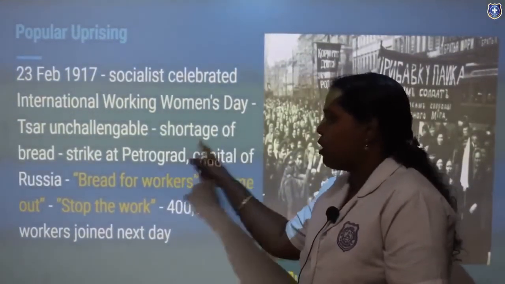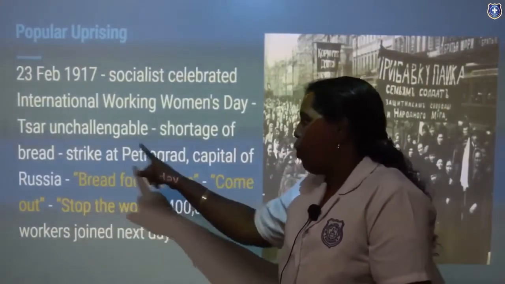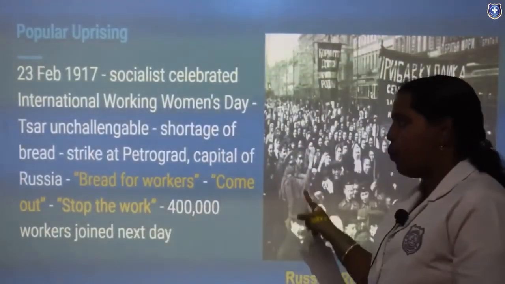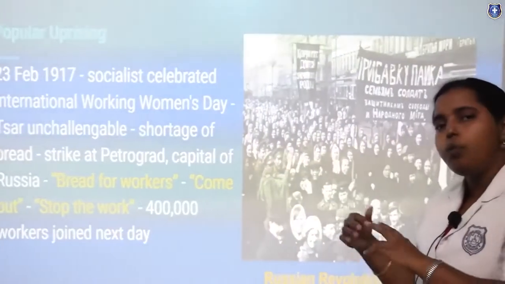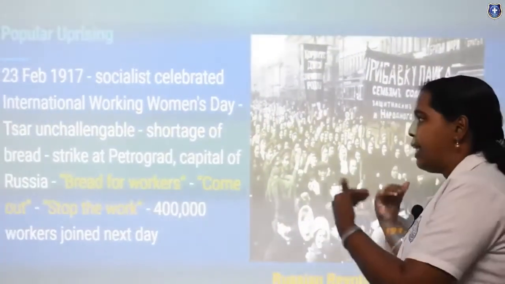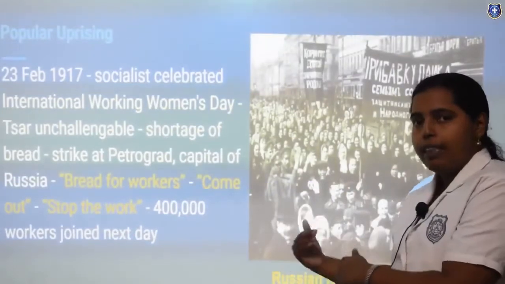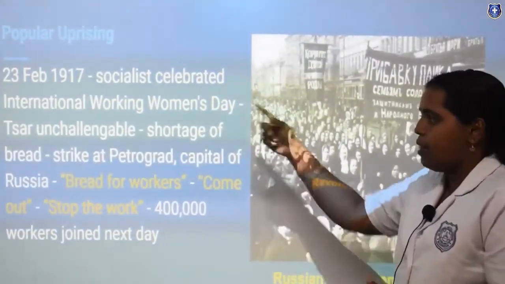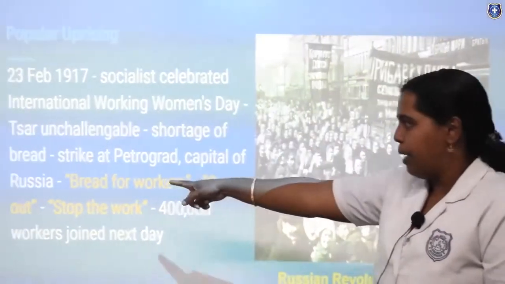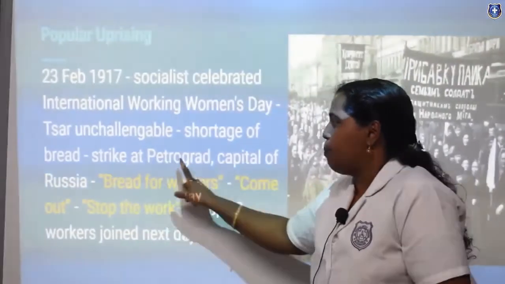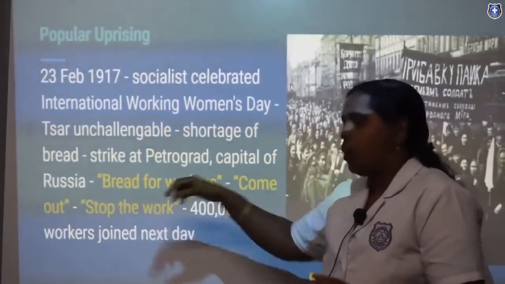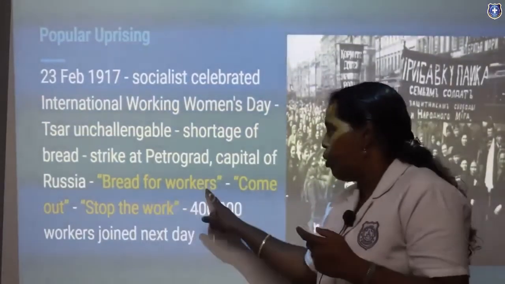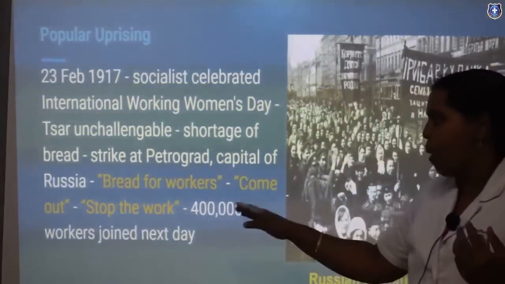There was a shortage of bread at that time, and the women, whose men were in the army, created a revolt. They came together, stood against the government, and started a strike at Petrograd, the capital of Russia. The key words were: bread for workers, come out, stop the work.